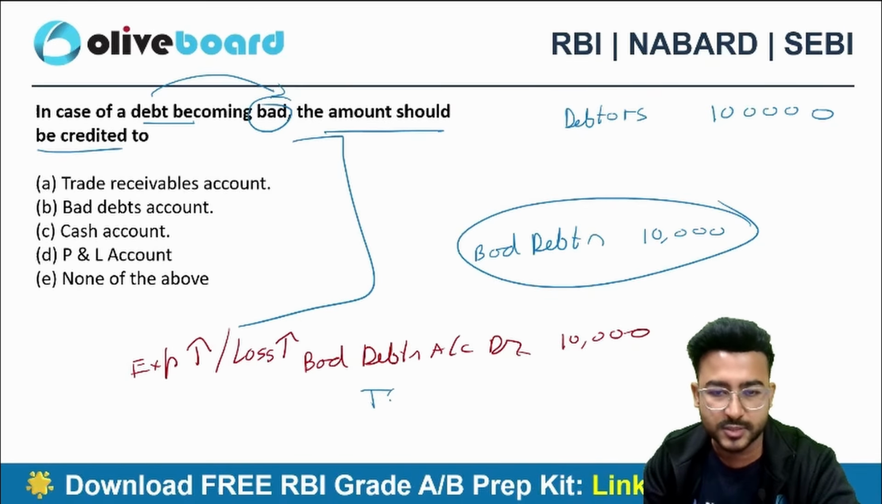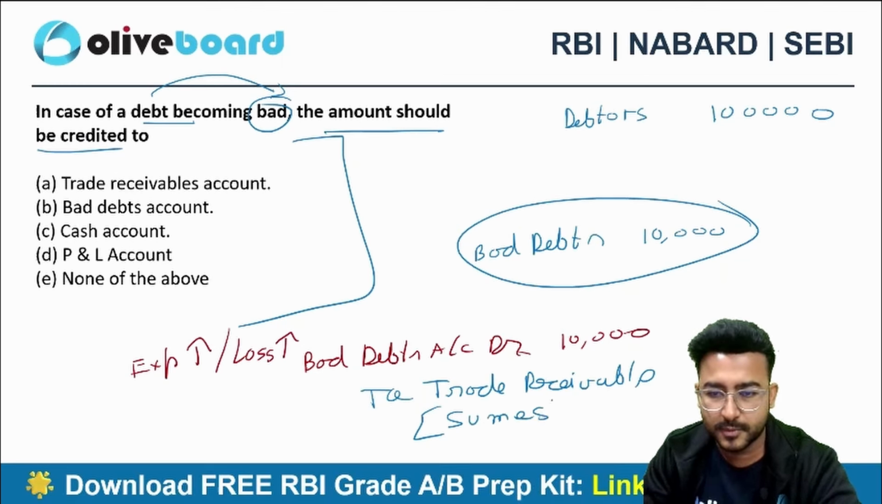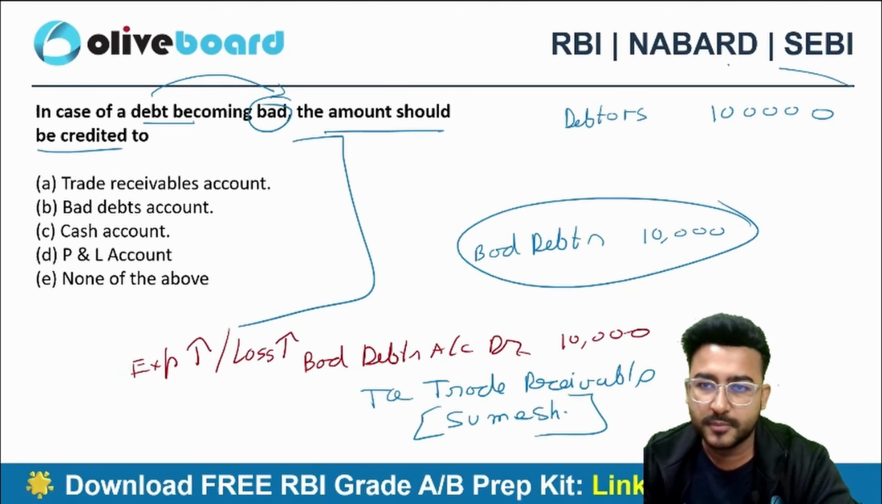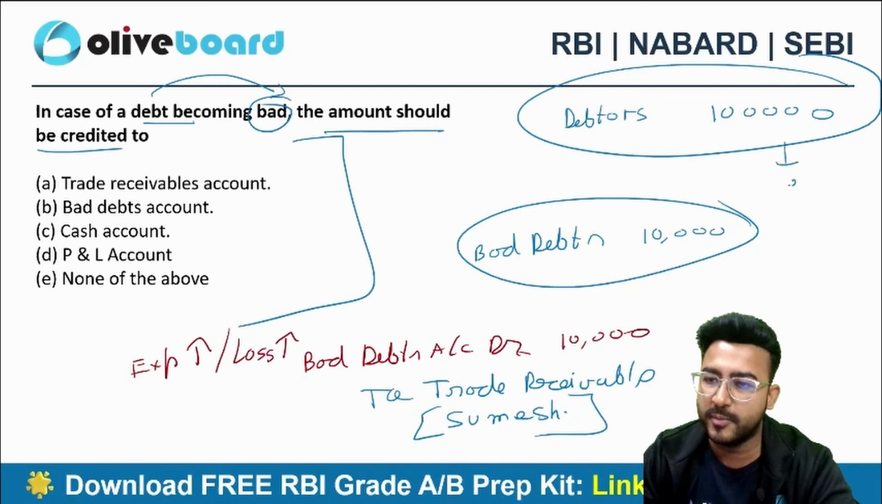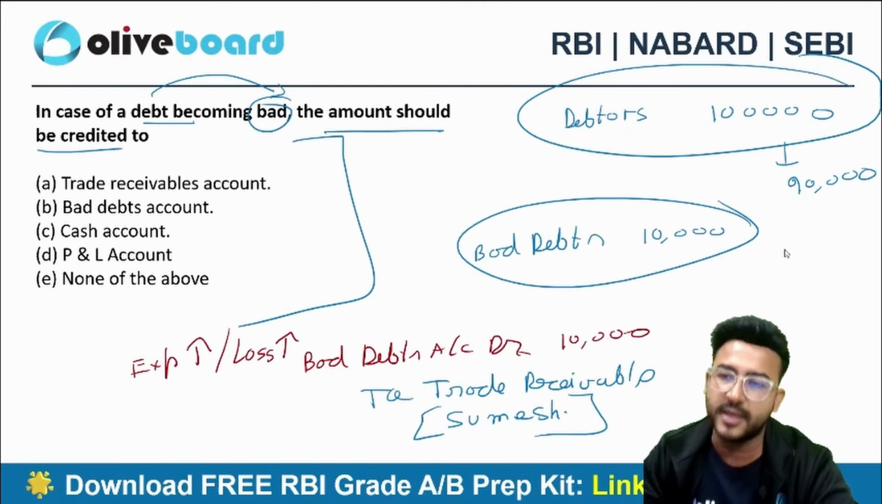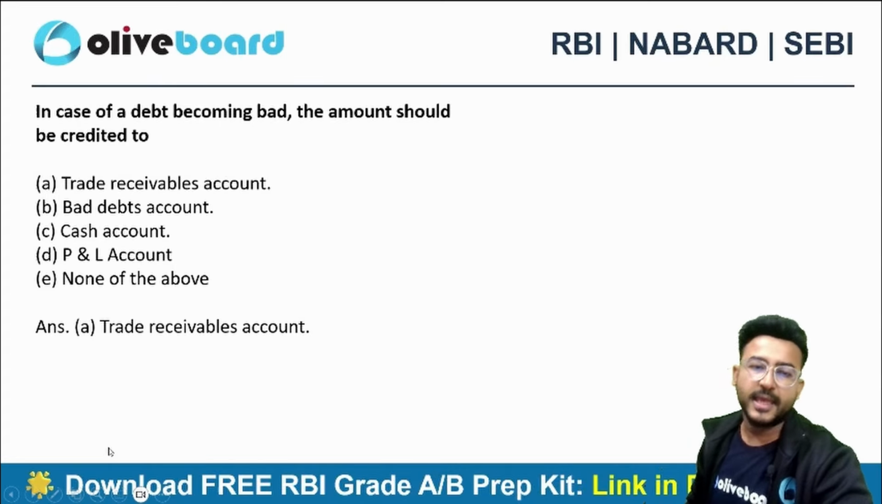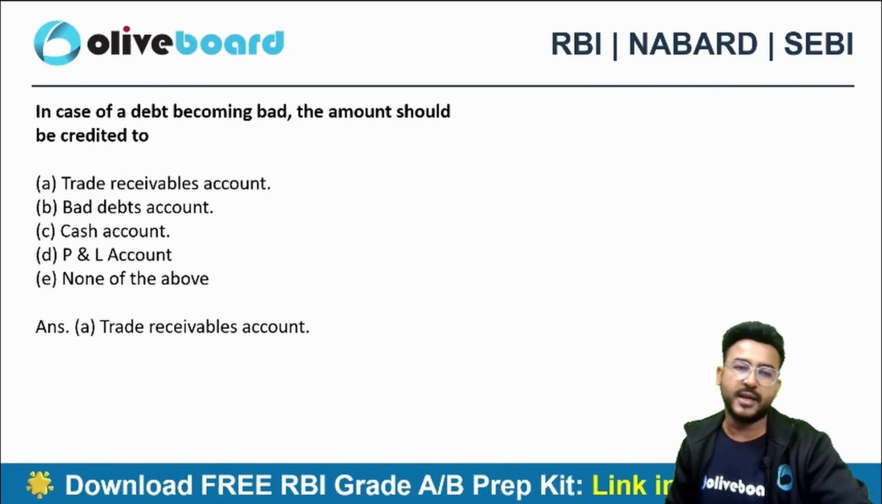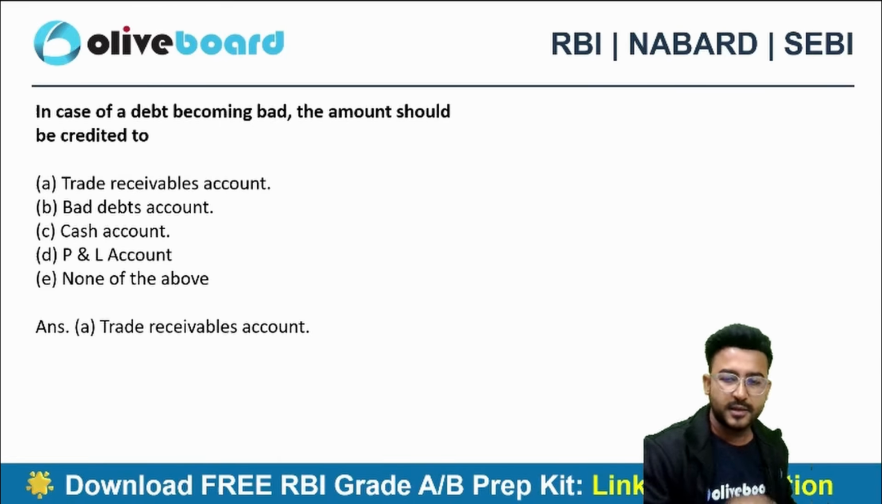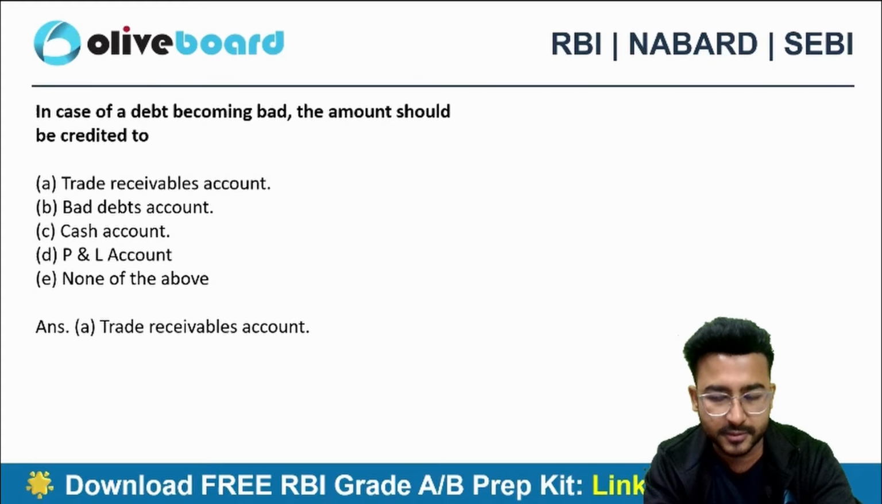Trade receivables. To trade receivables. What do you mean by trade receivables? This is Sumesh. Earlier, he was paying me 1 lakh rupees. Now he will be paying me only 90,000. So don't you think that I need to reduce the balance of my debtors? Option A here will be the correct choice. Trade receivables account will be credited.